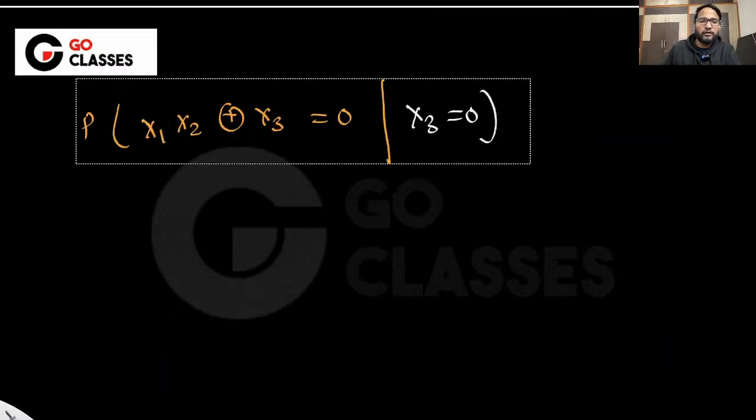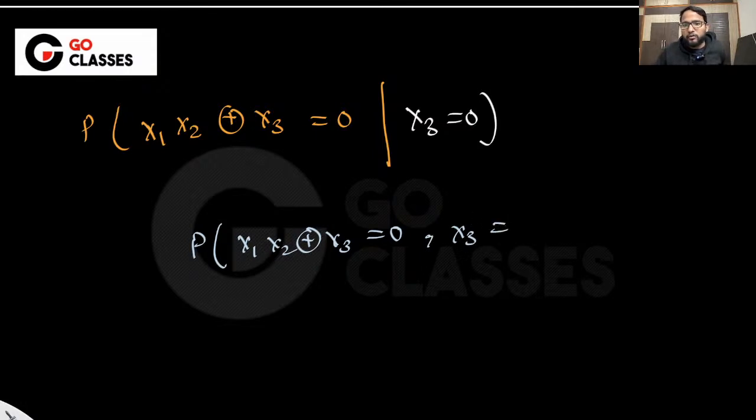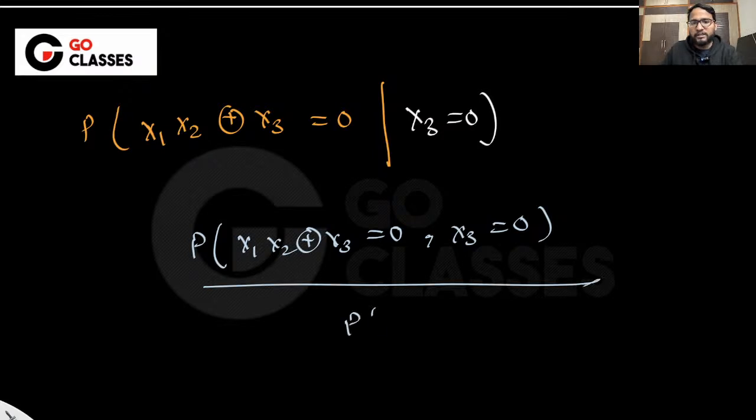You can use the formula which says the probability of x1 x2 jor x3 equal to 0, and comma x3 is also 0, given that, which means divide by the probability of x3 equal to 0, right? That's how you need to do it. Now this probability is 1 by 2. You can definitely put it, and then finally you will be getting x1 x2 equal to 0. But you cannot remove this.